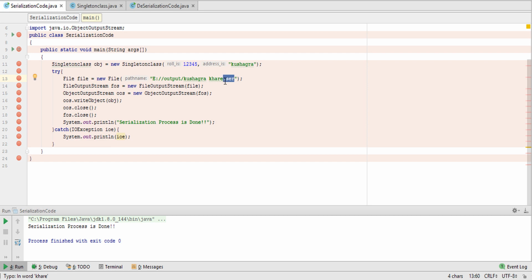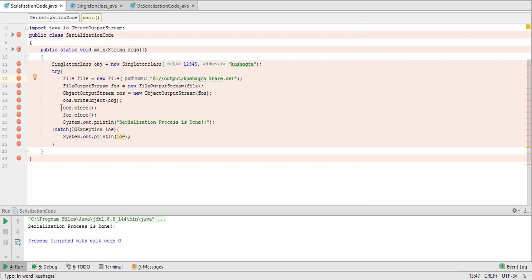So now the file has been created using these three lines: file output stream and object output stream. Because we are storing the object, that's why we are using object output stream. Now we have to write the objects, the values 12345 and Kushag. So with the help of this os.writeObject, we will write the values inside the file kushagkhare.ser.